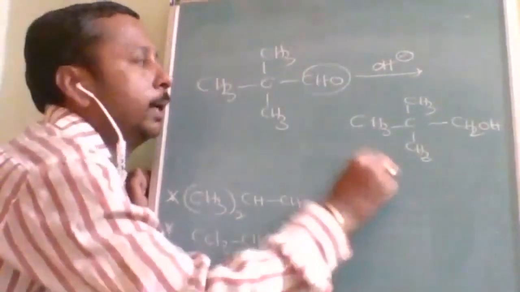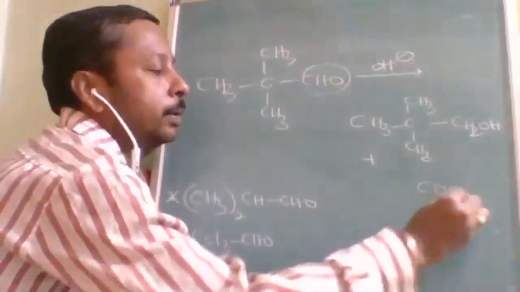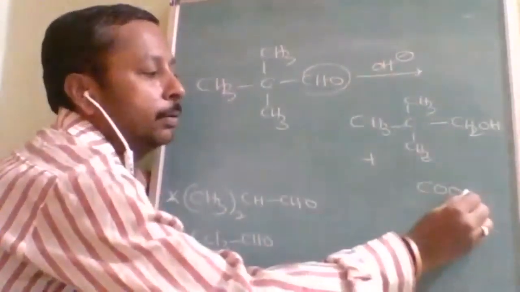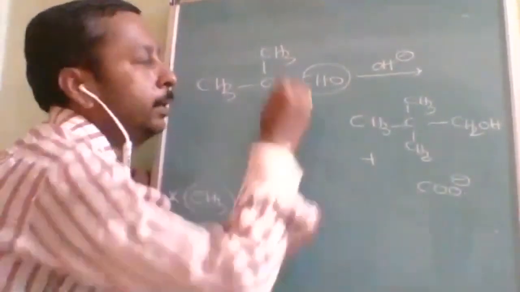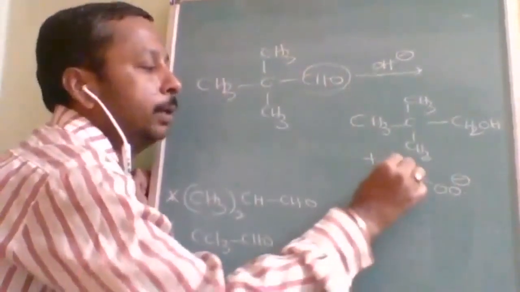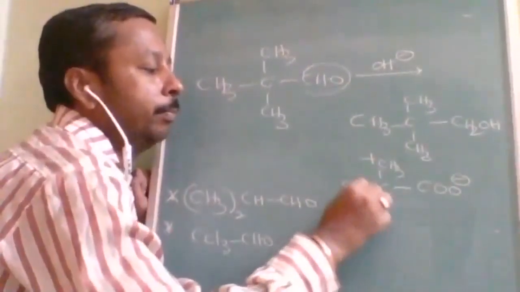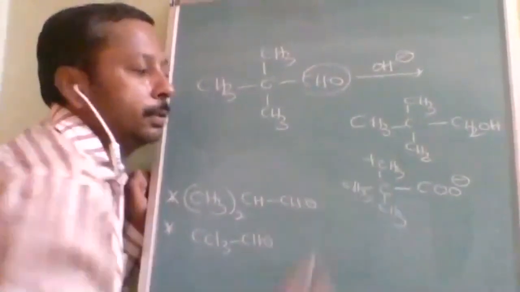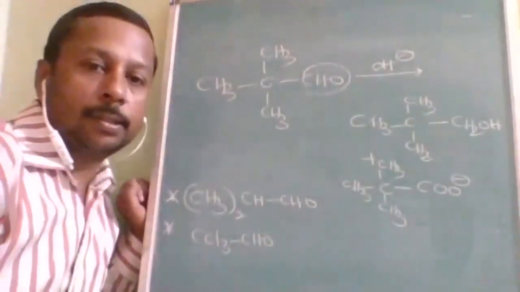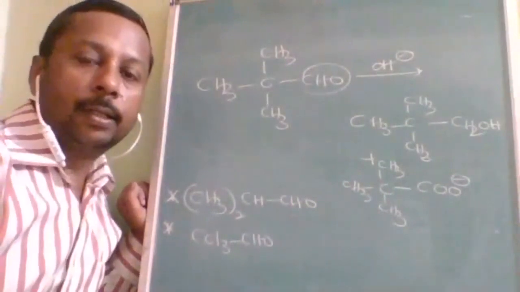Okay, and another part you play with also, COO. If sodium is given, I will write sodium; not given, so COO minus. The remaining part is going to be as it is. Understood, students? Okay, this is how you will write the products.